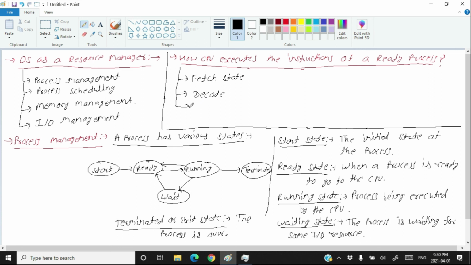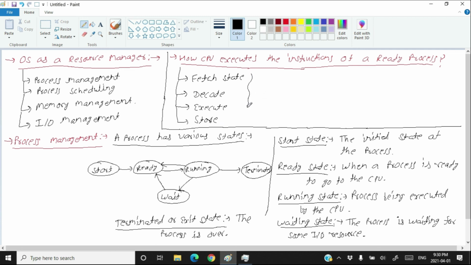That is called the decoding of the instruction. And then you execute the instruction. This is the actual execution of the instruction. The fourth one is to store the result of execution in the memory. This is the fourth stage.